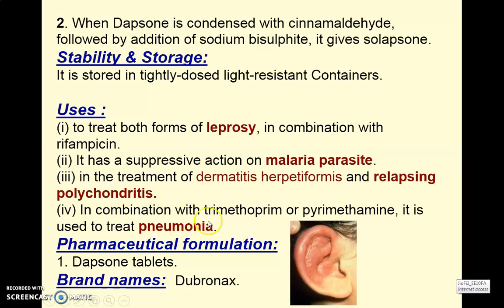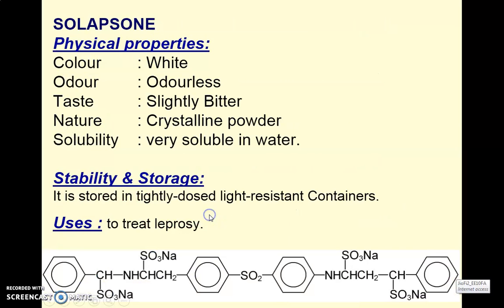Again, it is used in combination with trimethoprim and pyrimethamine. It is used in the treatment of pneumonia. The pharmaceutical formulation is tablet. Dubronax is the brand for this dapsone.